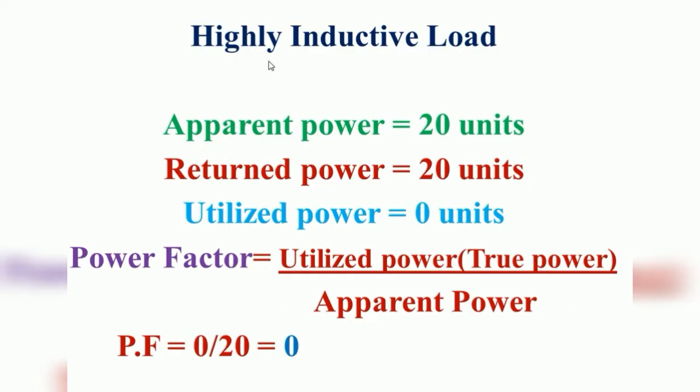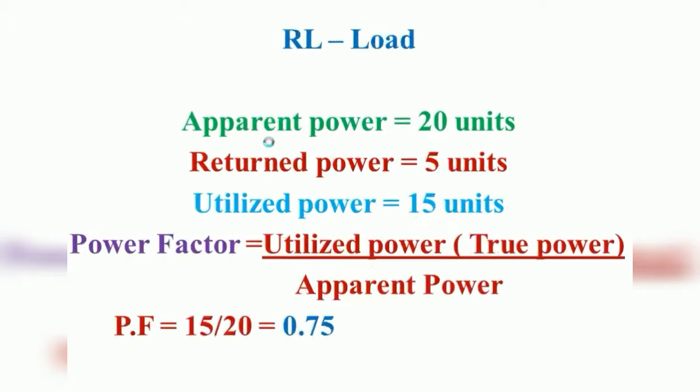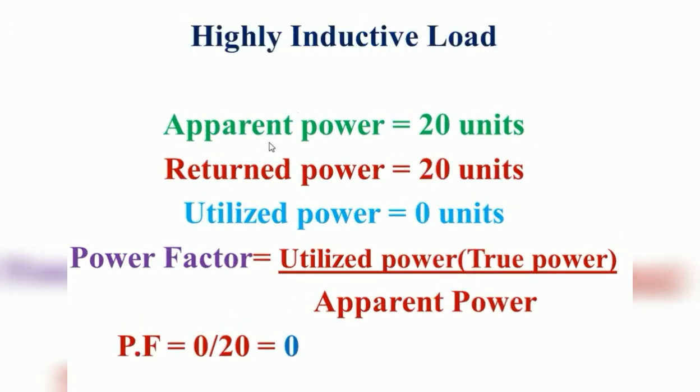So now let us see. The first type of load used by the consumer is highly inductive in nature. So the apparent power sent to the consumer from the generating station is what? It is the 20 units. So the power utilized, or the power truly taken by the consumer, is what? 0 units, right? The returned power is 20 units. So the sent power is 20 units. Because of high inductive nature of the load, the amount of power returned from the load to the source is full 20 units.